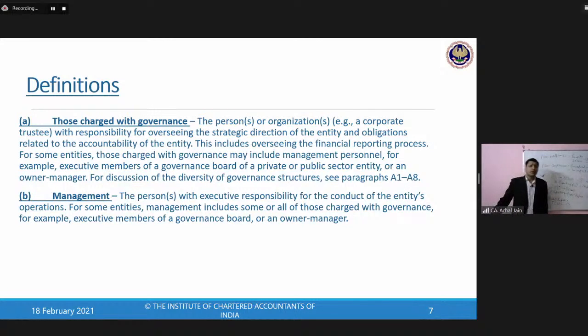Now, if we look at this criteria which has been specified, who would be responsible in relation to these activities? Who would have the authority in relation to all of these matters? We can say it's all about the board of directors or the audit committee. There's one term which has been used over here, financial reporting process.